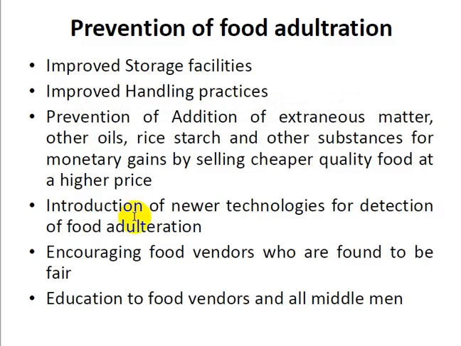And these are some of the steps in the guidelines given by the FSSAI. The food processing industry must have proper storage facilities so that adulteration can be prevented. And also all the persons involved in food processing have to know the proper handling of the food substance. In hygienic conditions, they have to properly pack the food substance. And also we have to buy the good quality one. So we have to instruct all the vendors and consumers, and make the public aware to buy the good quality one.